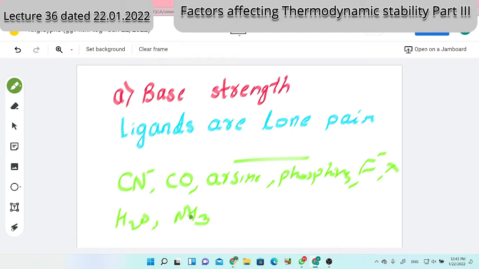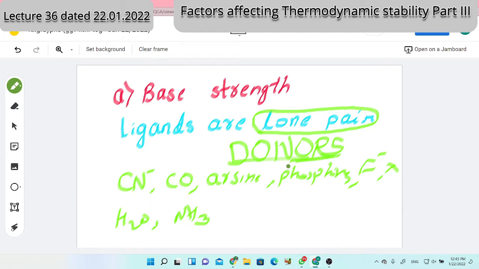You have studied the nephelauxetic effect and the electrochemical series, where you arrange the strength of ligands. All these are ligands. What is their speciality? A ligand remains with a lone pair, and that lone pair is to be donated. Right, the answer is they are lone pair donors.